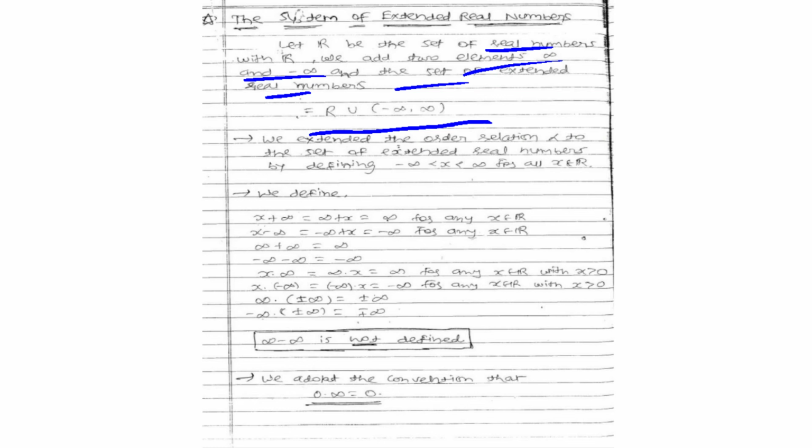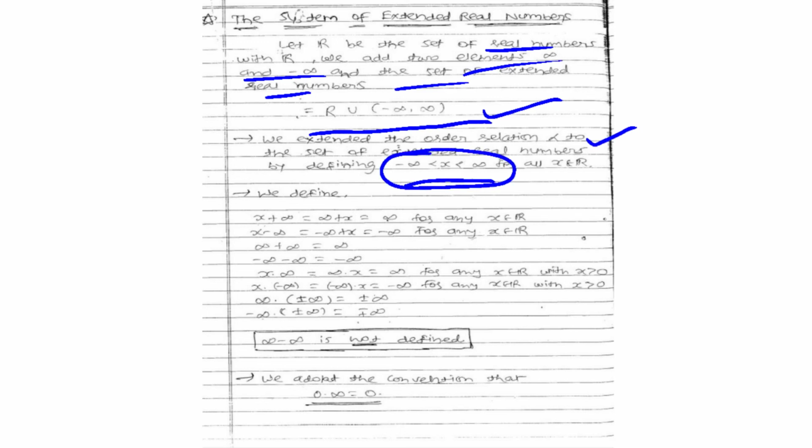So we extend the order relation to the set of extended real numbers by defining minus infinity less than x less than infinity for all x in R. Here we define this order: first we take negative numbers, then 0, then positive numbers.